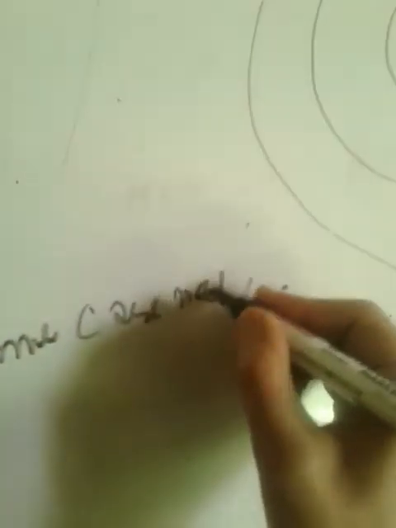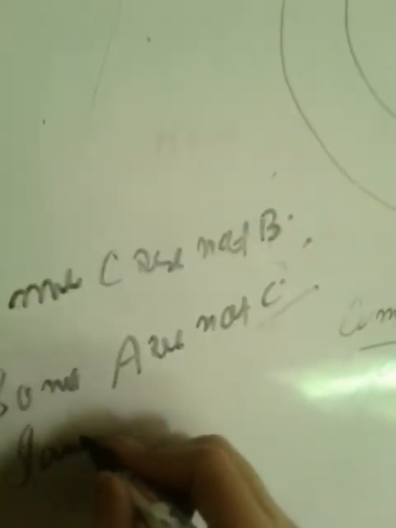For example, suppose some C or not B, suppose some A or not C, suppose some B or C. Have a look.